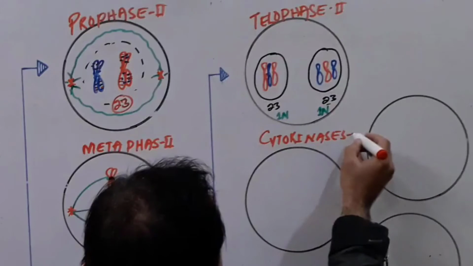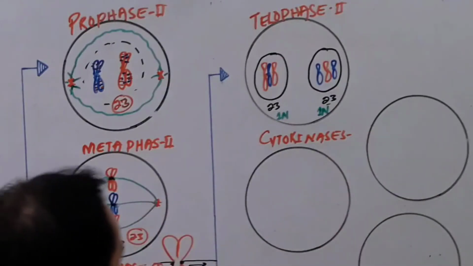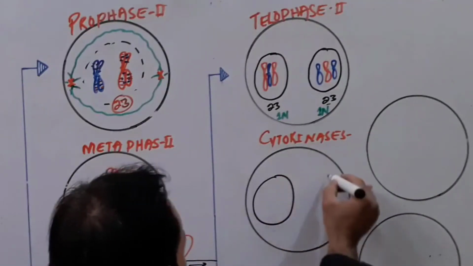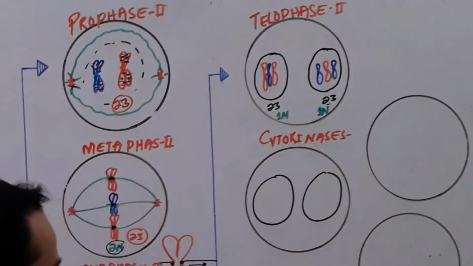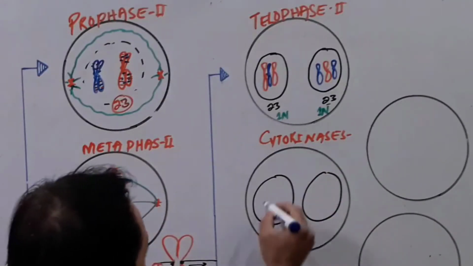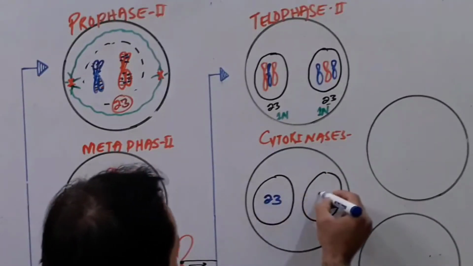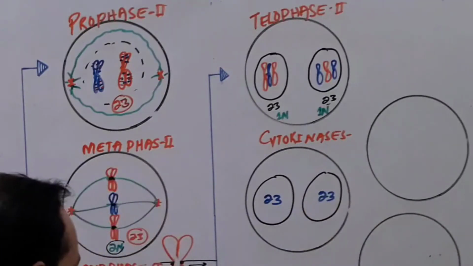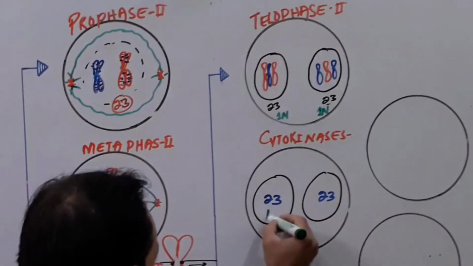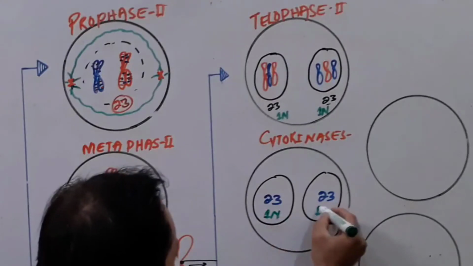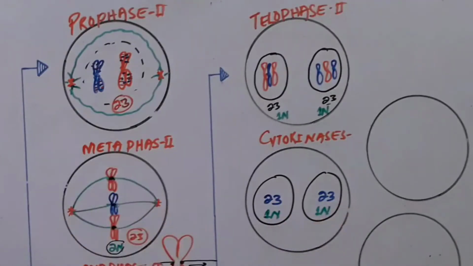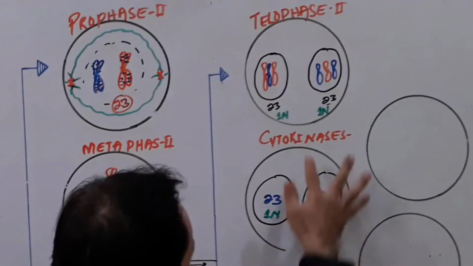So during cytokinesis, what will happen? Here is one nucleus and here is our other nucleus. Each nucleus has how many chromosomes? 23 and 23, with how much DNA? With half DNA. The DNA here is also 1n and here is also 1n. Clear, friends?